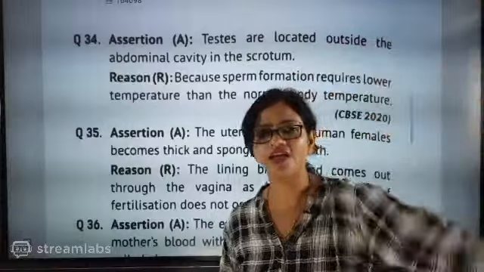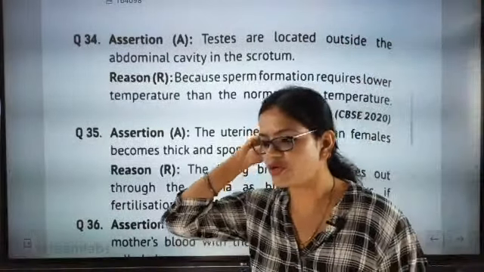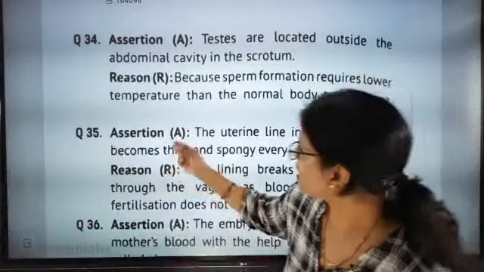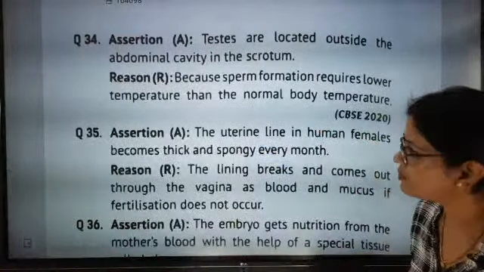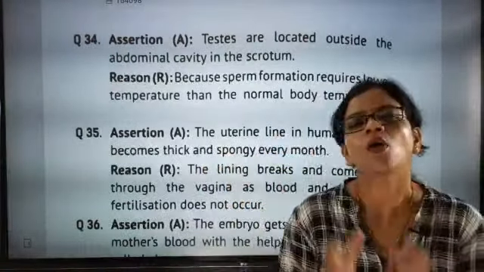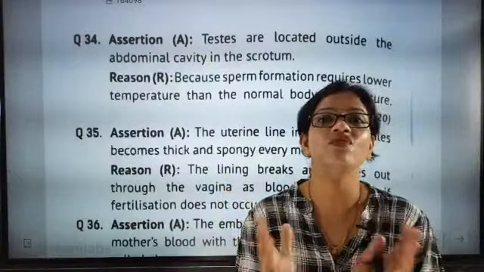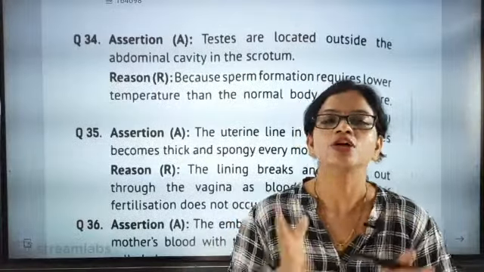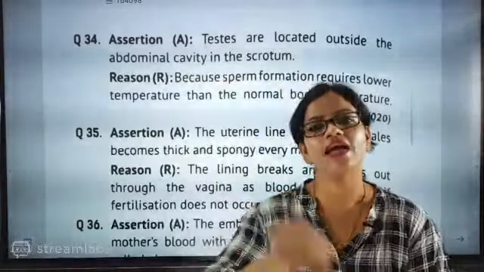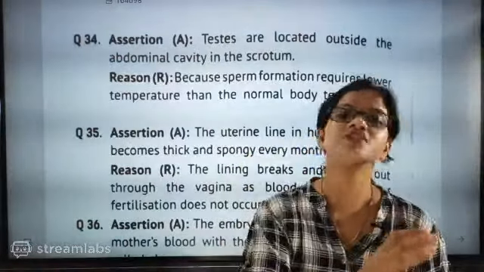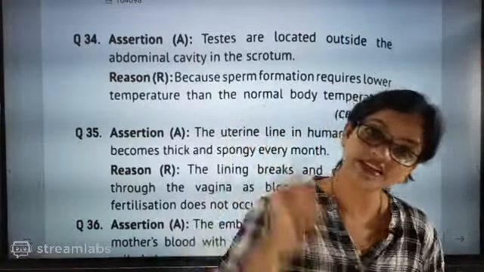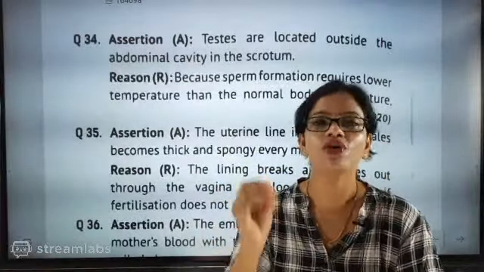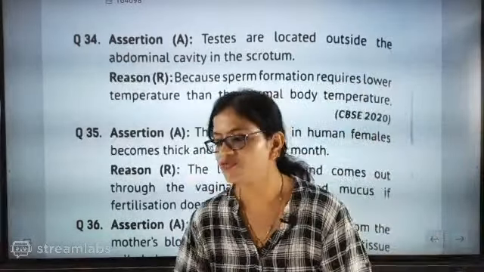Those who are telling A think like this because the female reproductive part I have not discussed, so I am going to explain this part to you. See, look here. This part is absolutely correct: the uterine lining in the female reproductive system becomes thick and spongy every month. Why are they thick and spongy? Because they have to invite an embryo, a fertilized egg, so that the egg will stick to the inner lining of the uterus. To do this, they are becoming spongy. They are waiting every month for a fertilized egg.